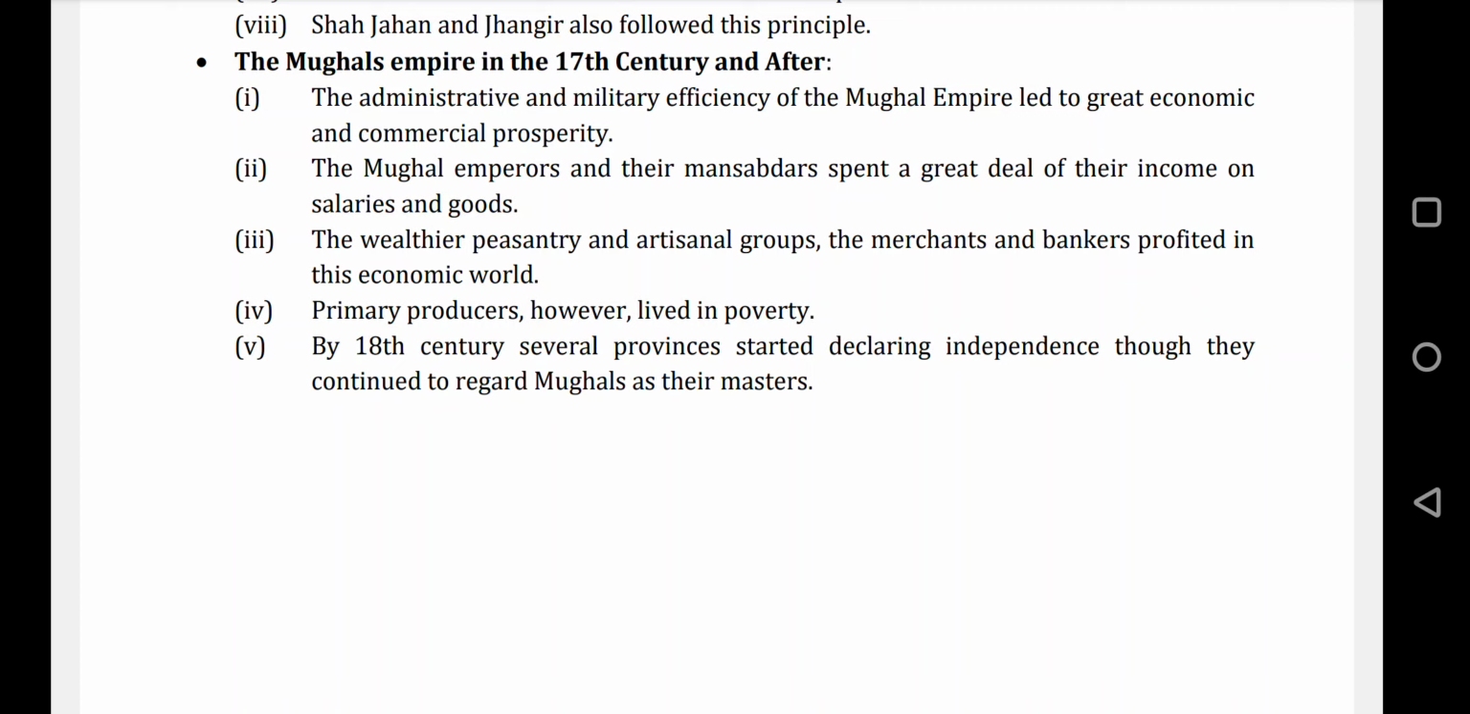By the 18th century several provinces started declaring independence. I said that mansabdars increased in number, and then the ruler started losing control because they were not so efficient. After Aurangzeb there was no such efficient ruler, so they lost their control over the mansabdars, who became independent in their own areas. That's why by the 18th century the empire started declining. Then it ended.